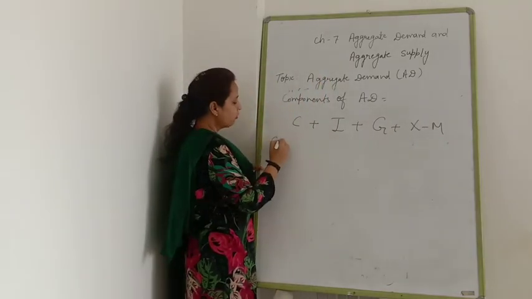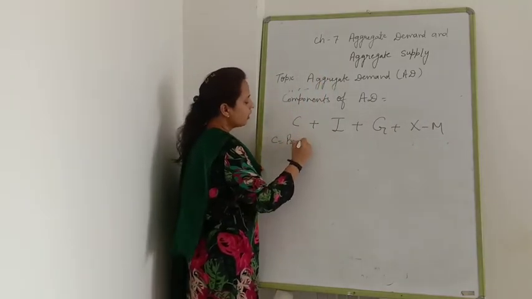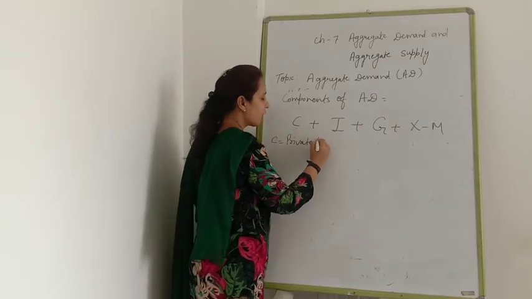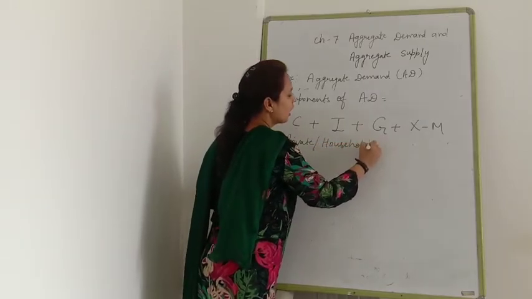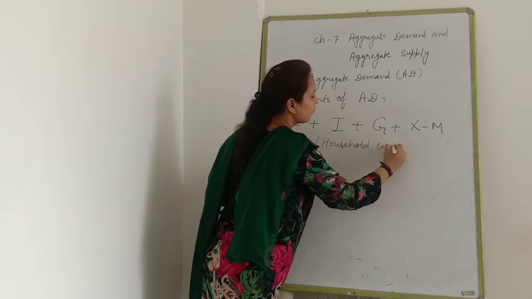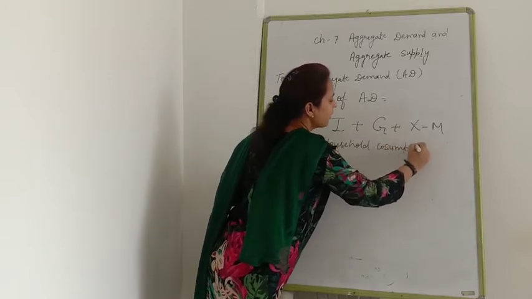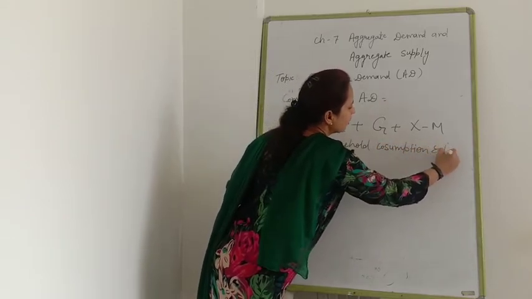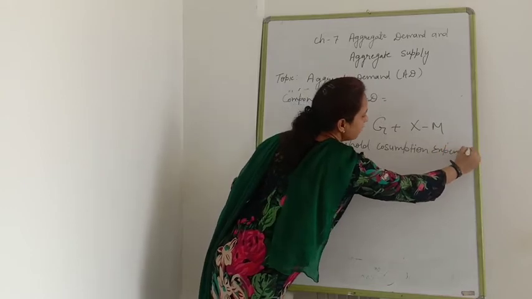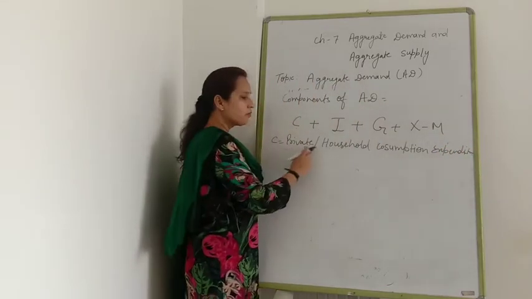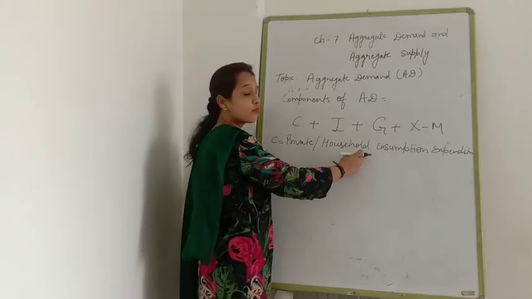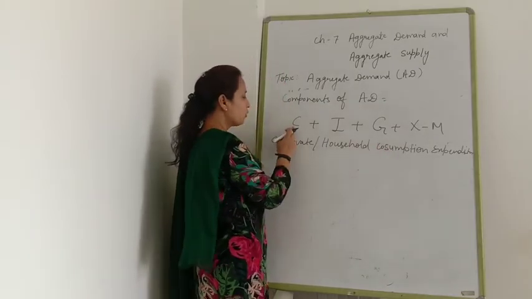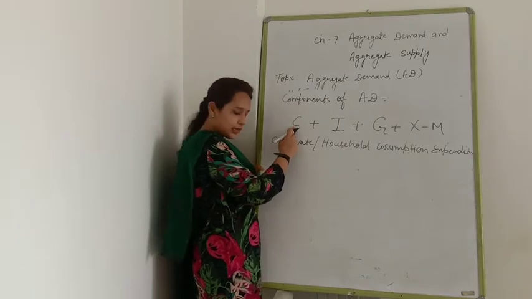C, all of you know, is private final consumption expenditure, or we can say household consumption expenditure. It means the expenditure done by the household on the purchase of goods and services for consumption, that is denoted by C. Clear?